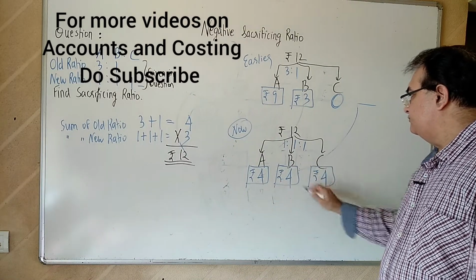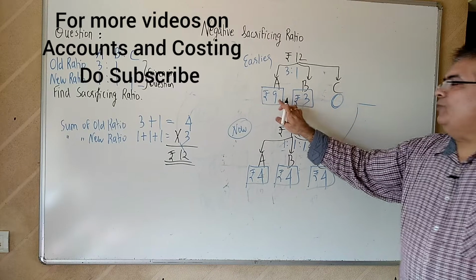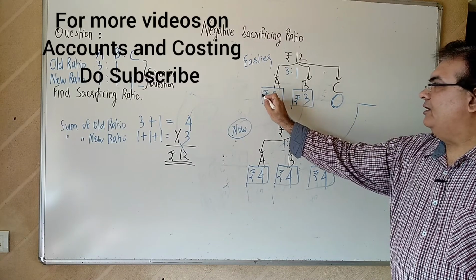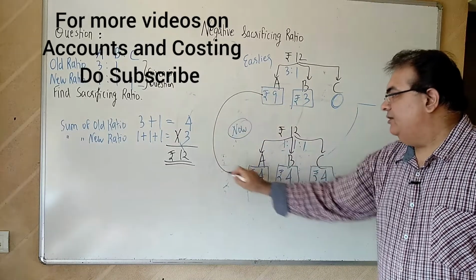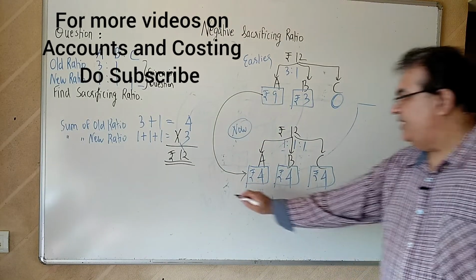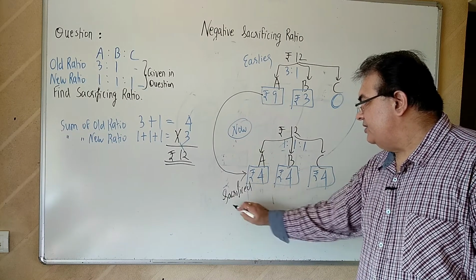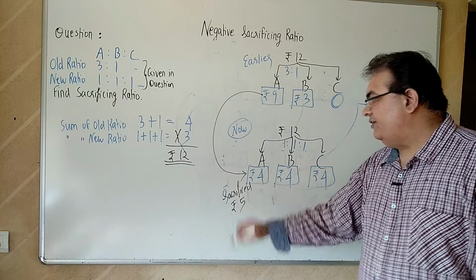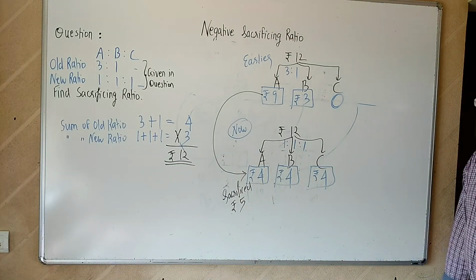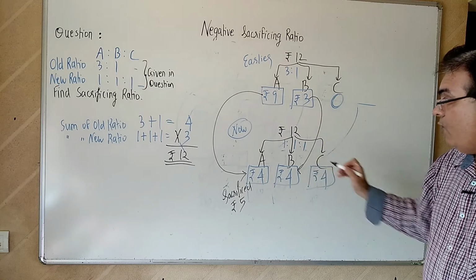Correct? Let's check. Earlier the profit used to be distributed only between A and B. Earlier Mr. A was getting 9, now he is getting 4. So he has sacrificed rupees 5. Earlier B was getting 3, now he is going to get 4.